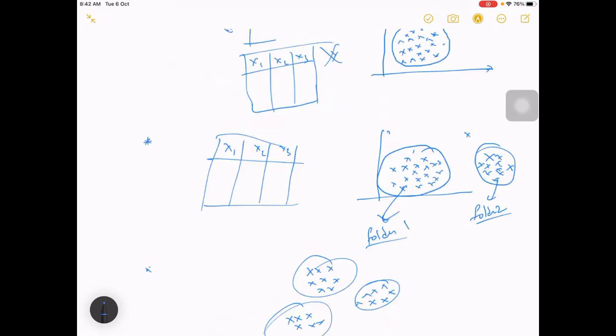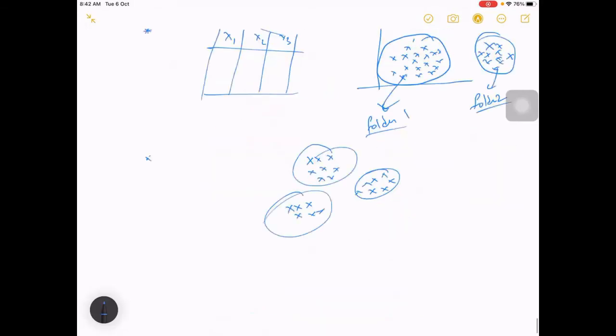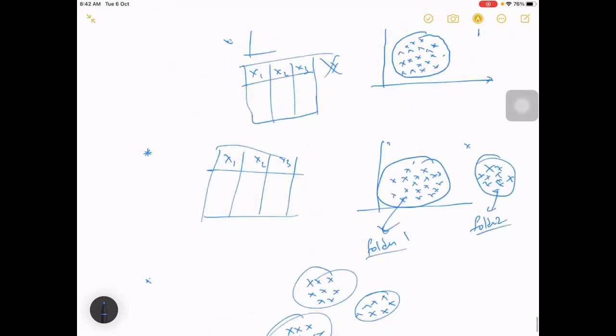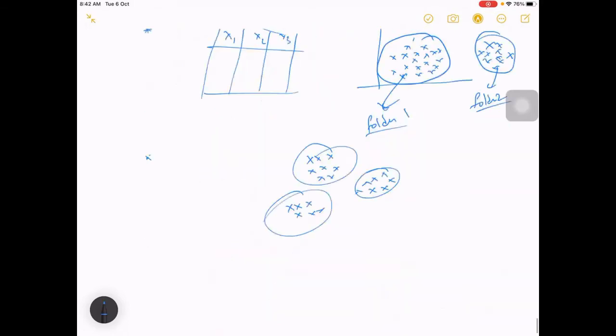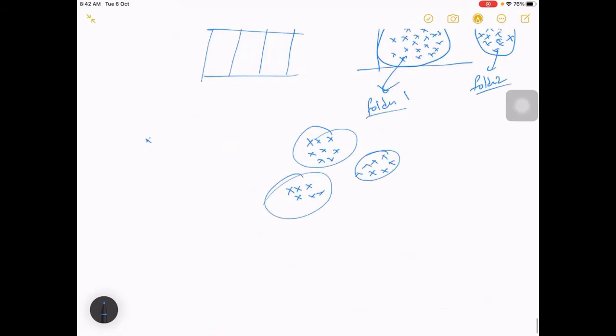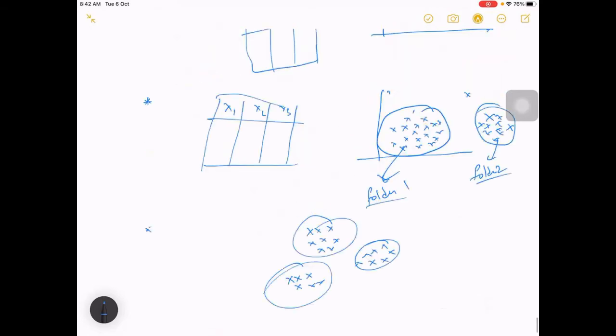So let's go into one type, how we can address this problem through an algorithm. Manually, we can see visually that these things come into one picture and we have marked it, right? But through an algorithm we have to do this kind of clustering. Let us also see this: how many dimensions are these? Two dimensions, right? If it is x1, x2 we are able to plot it. If it is x1, x2, x3, maybe we'll do a 3D plot.